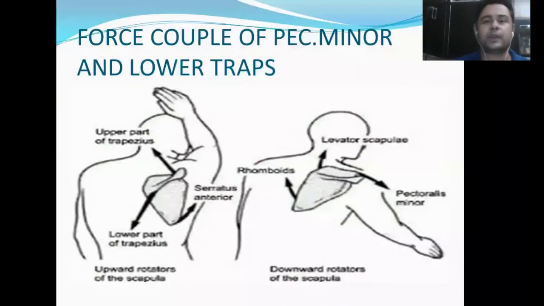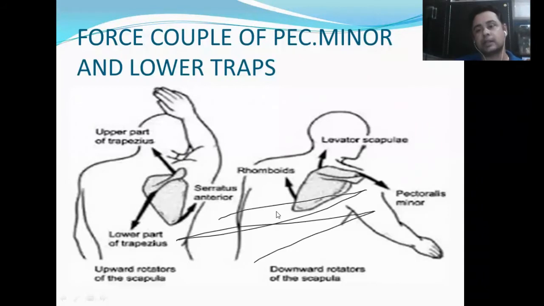The force couple of pectoralis minor and lower traps. Okay, so as you can see in the picture, the scapula is balanced by serratus anterior, lower traps, and upper trapezius. Once the force couple has failed, this is type 1 Kibler classification we have already discussed, around the transverse axis. If pectoralis minor is overtight, and there is weakness of latissimus dorsi and lower trapezius, the inferior angle of the scapula becomes prominent, which will lead to alteration in the normal position of the scapula and give rise to type 1 Kibler classification, which we have already discussed.